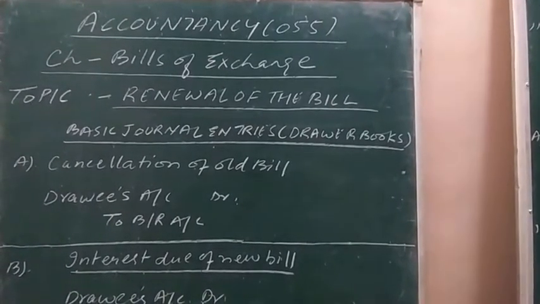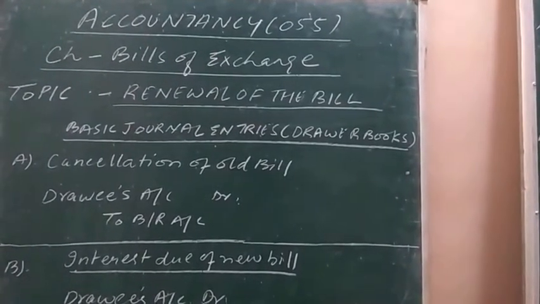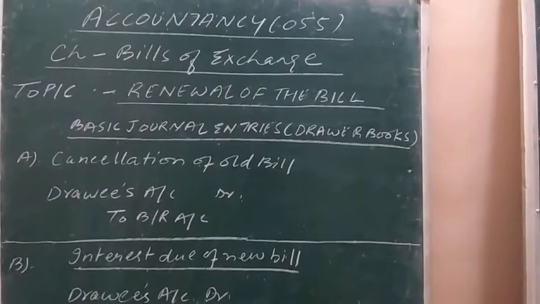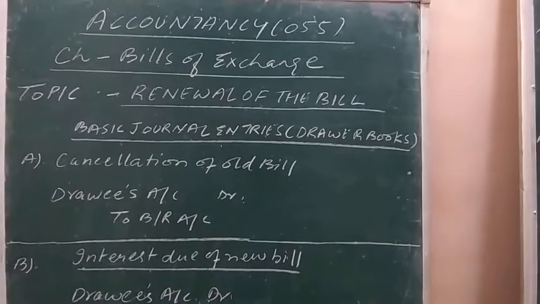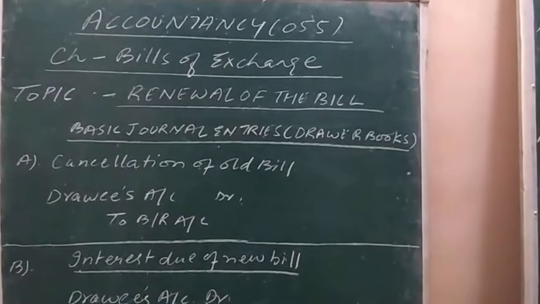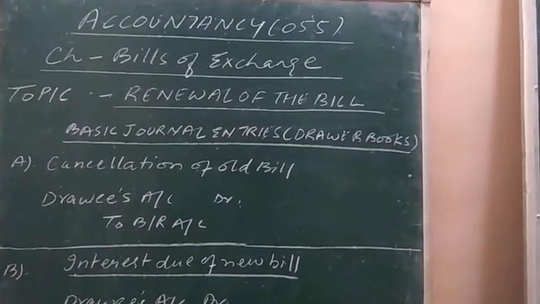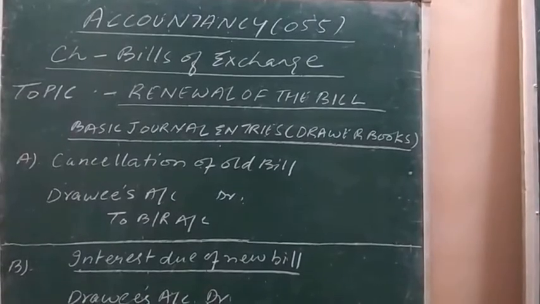Today in this online class session of accountancy, I will explain a new topic, renewal of the bill. The bill is to be renewed on the request of the drawee.